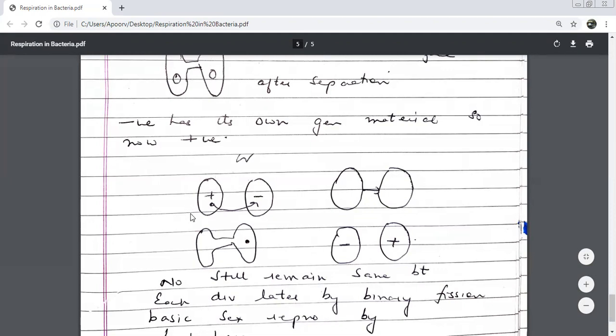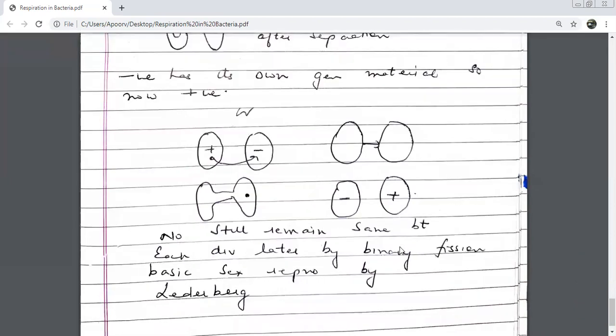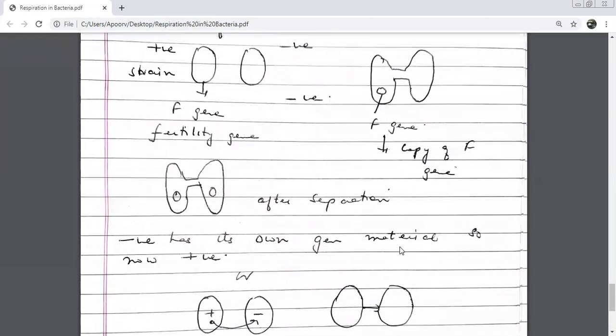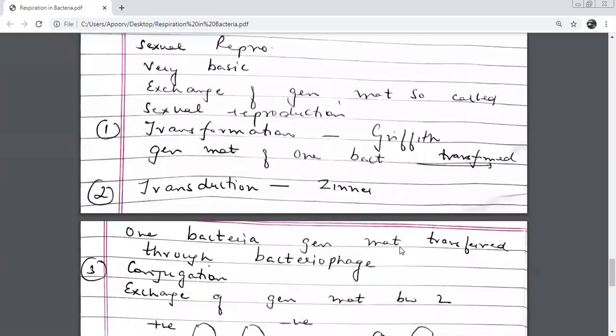So first by binary fission this one also reproduced, and then if it transferred to this one, this one can do it too, the one which did not have the fertility gene. This process is what we call conjugation. What is it called? Tell me the name of this process. Conjugation. Conjugation.